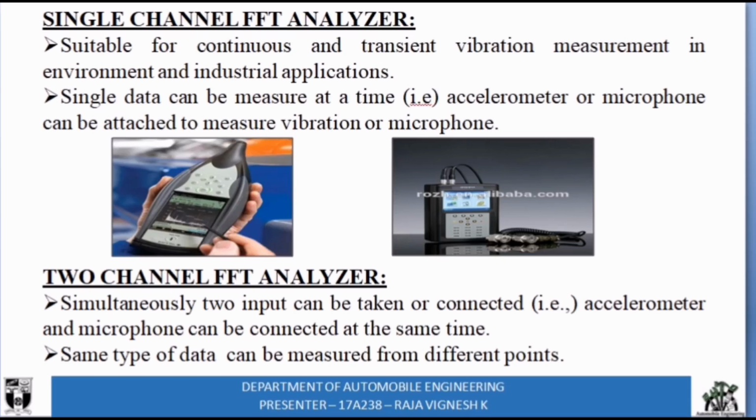Next is a two-channel FFT analyzer. Simultaneously, two inputs can be taken or connected. That is, both an accelerometer and a microphone can be connected at the same time. In the previous case, either an accelerometer or a microphone is attached. Next, in a two-channel FFT analyzer, the same type of data can be measured from different points.